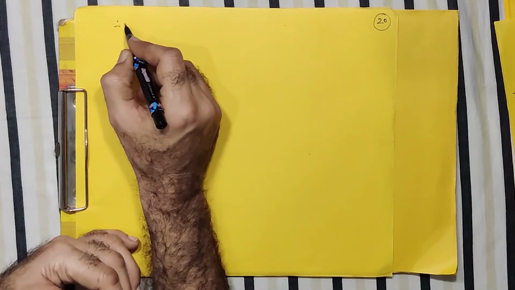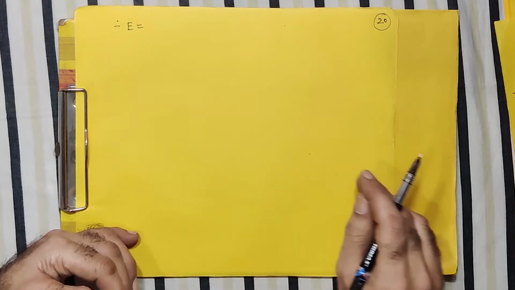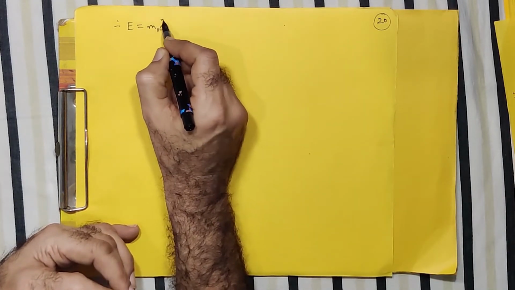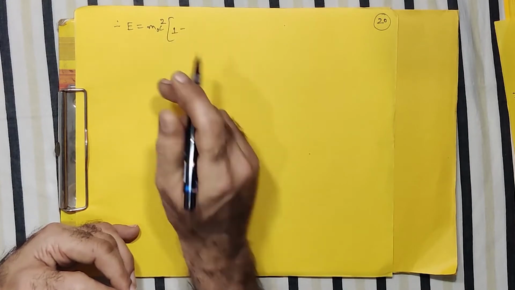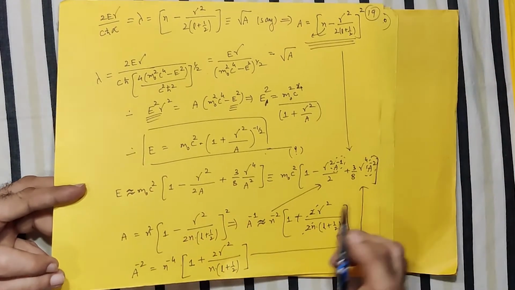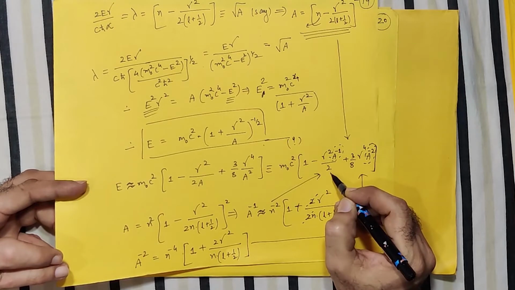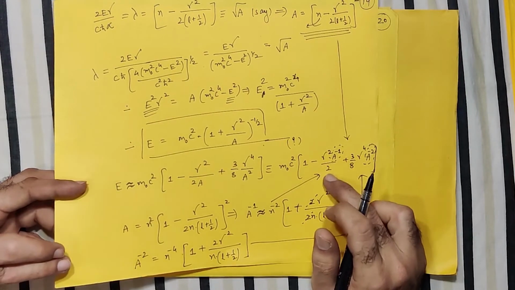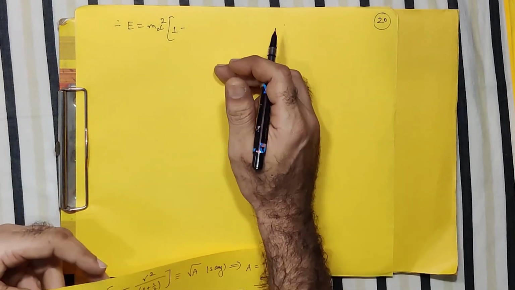Anyway, so I just go on putting the value of a to the minus 1, correct? So if I write the first term, m0 c square 1 minus gamma square by 2 will be as it is, and for a to the minus 1 I will write this information. So that's the substitution I do first.